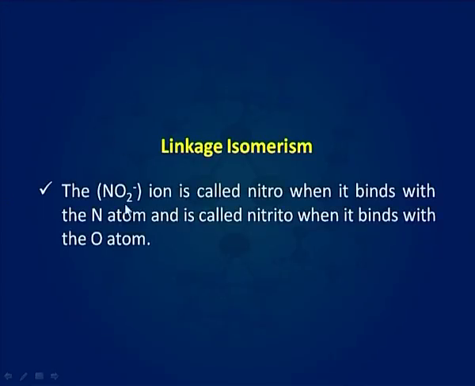The NO2- ion is called nitro when it binds with the nitrogen atom and is called nitrito when it binds with the oxygen atom.